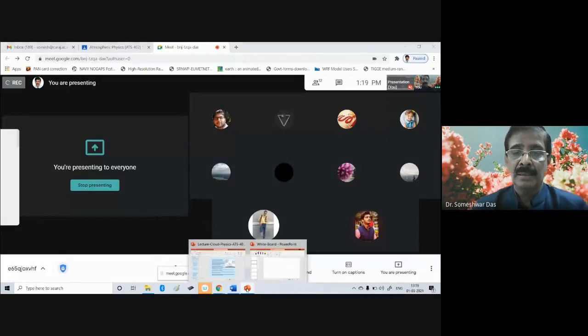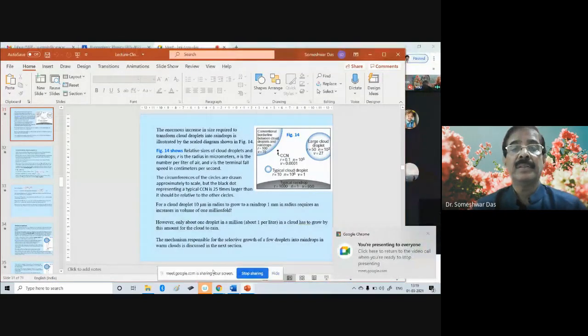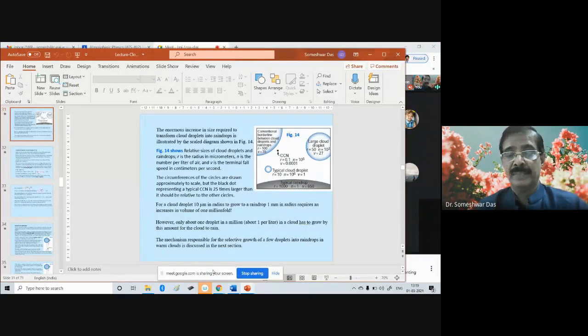The growth of cloud droplets in the warm clouds. In the previous classes, we have discussed many things about the relation between the droplet growth and the supersaturation, the relative humidity, the droplet concentration, the kind of cloud condensation nuclei, CCN, which are there in the atmosphere. Those things we have discussed.